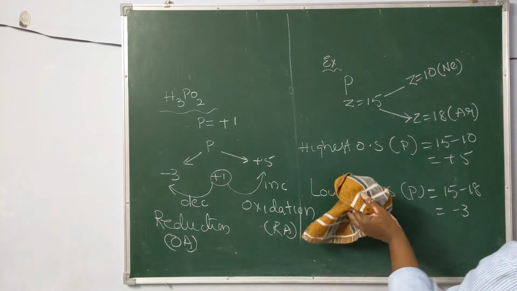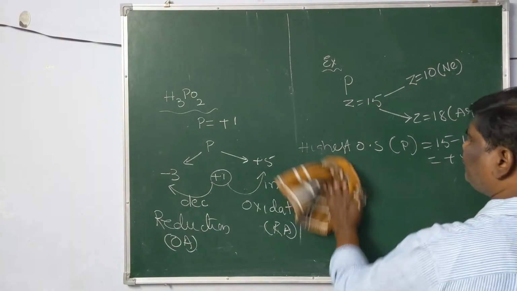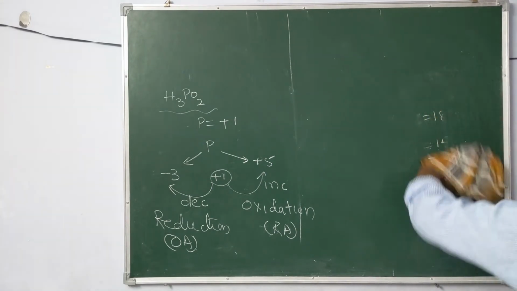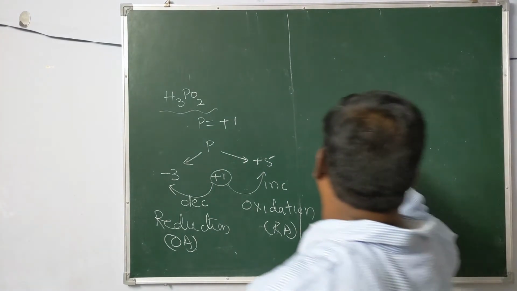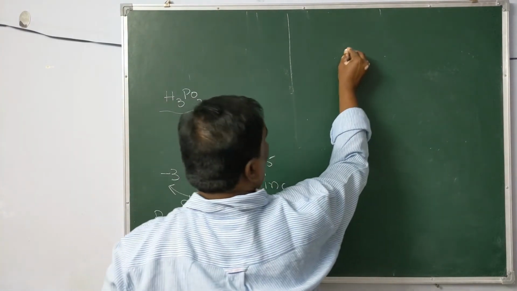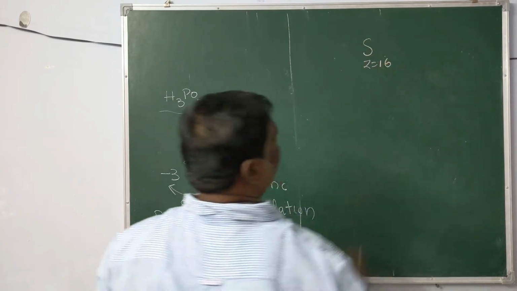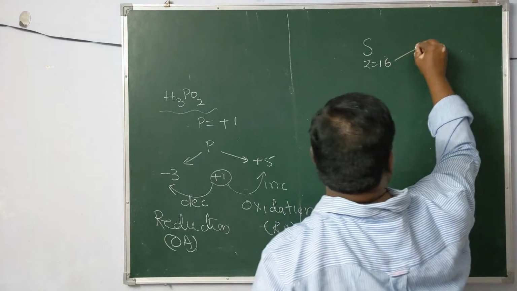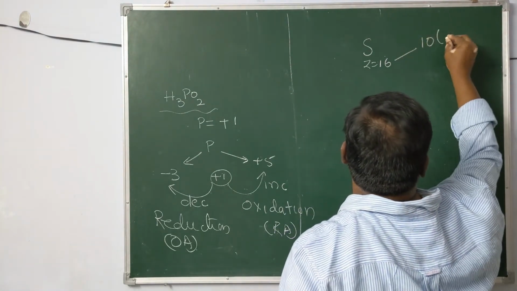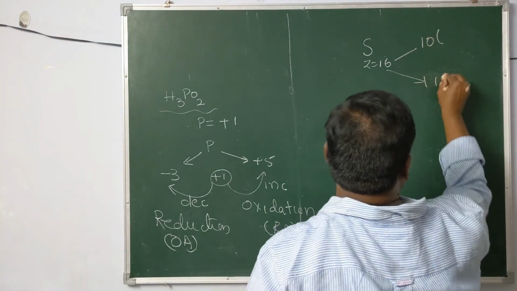Okay. Another example we are going to discuss is sulfur. For sulfur, the atomic number is 16. It is in between 10 and 18.